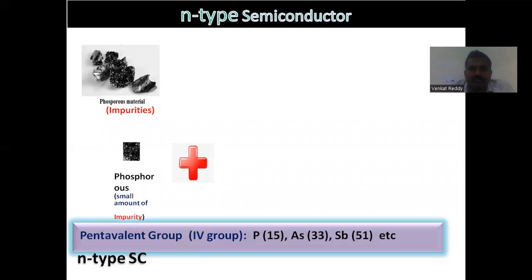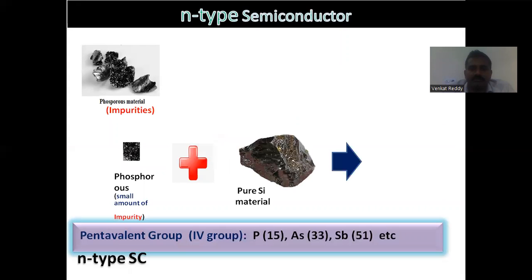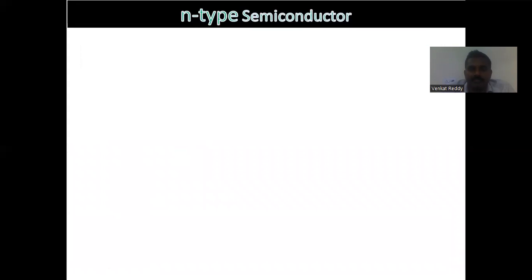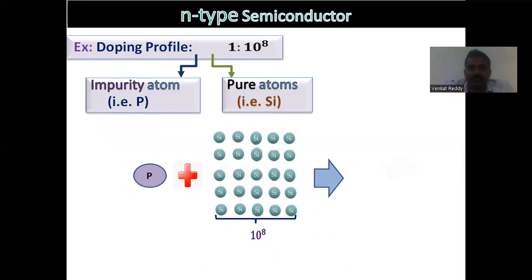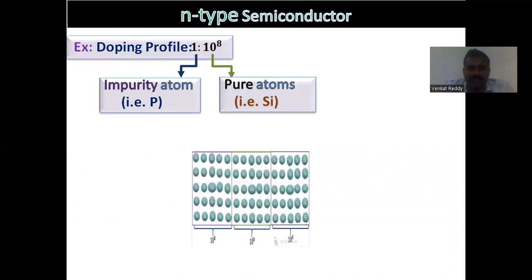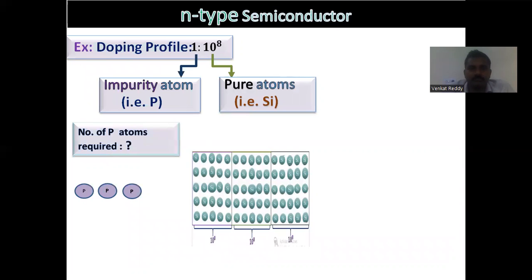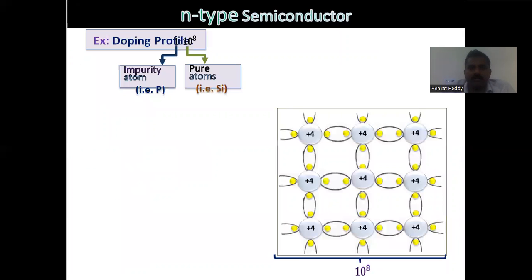If a pentavalent impurity, phosphorus, is added to pure silicon, then it is an N-type semiconductor material. This is a doping profile. You can observe here 1:10 to the power of 8. Now, let us look into that. What are the majority carriers in N-type semiconductor materials?